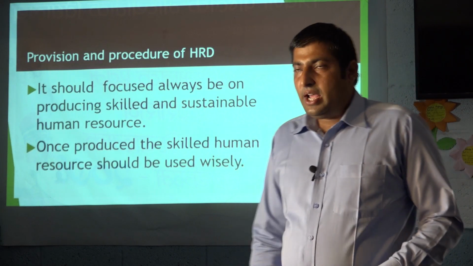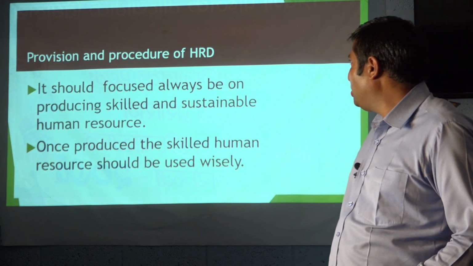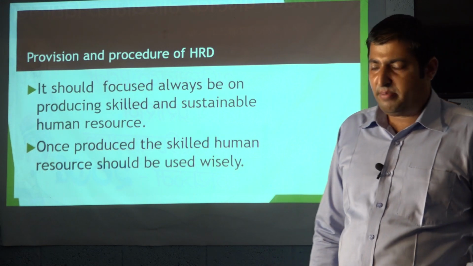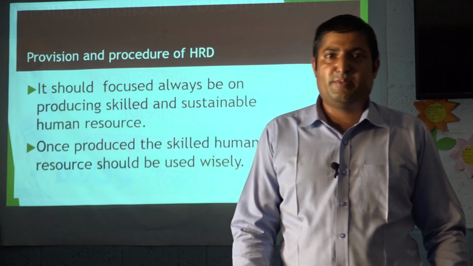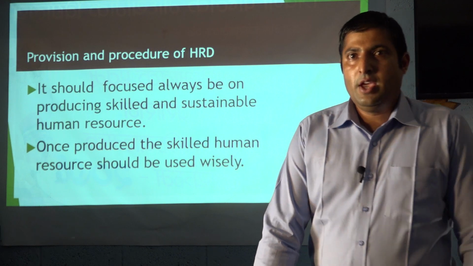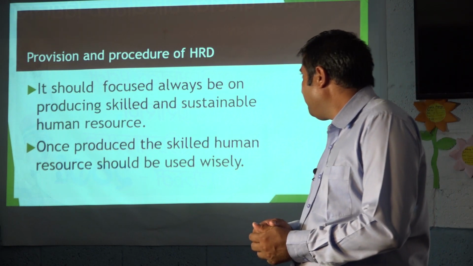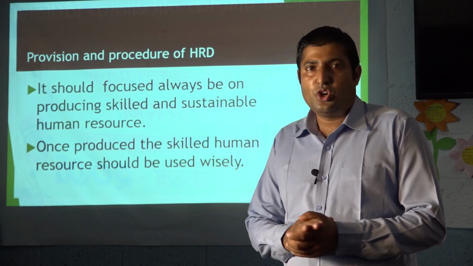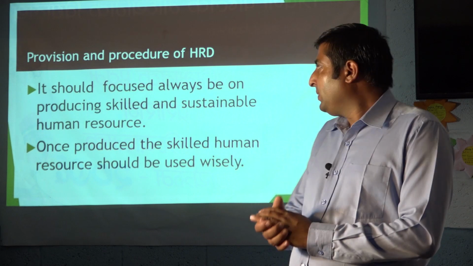So now, what are the process or the provisions? What are the provisions and procedures of human resource development and human resource management? Especially to do human resource development, there should be a certain plan, there should be certain steps.